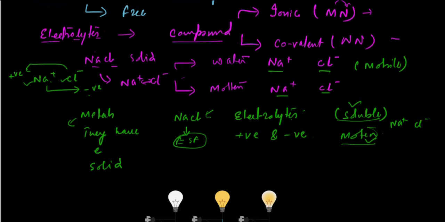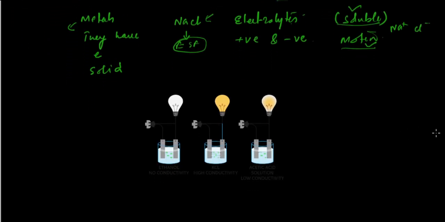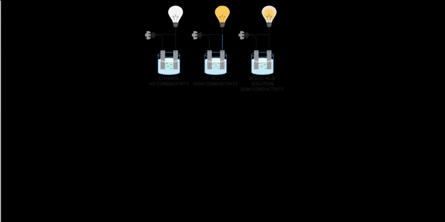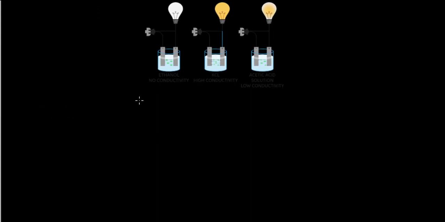Okay, now we will understand electrolytes. How many types can we actually categorize the electrolytes into? Basically, substances can be categorized into three categories on the basis of their conductivity. First, we can say good electrolyte. What is a good electrolyte? Then there is the poor electrolyte, and the next one is non-electrolyte.